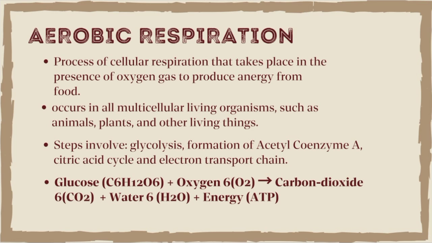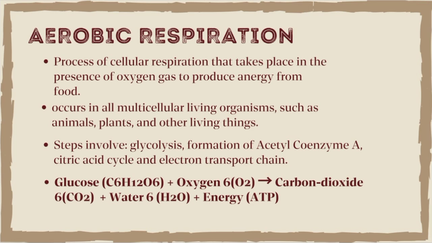Aerobic respiration is a process of cellular respiration that takes place in the presence of oxygen gas to produce energy from food. Aerobic respiration occurs in all multicellular living organisms such as animals, plants, and other living things. All living organisms will undergo aerobic respiration because we all need energy.